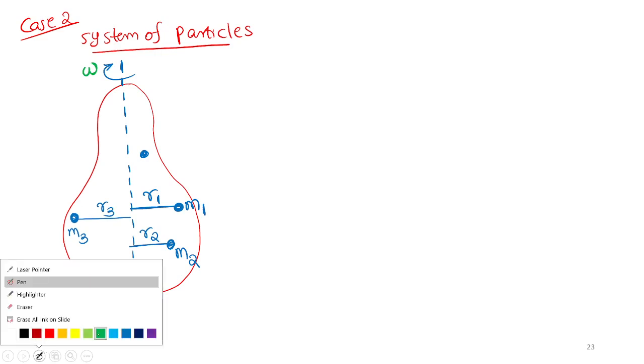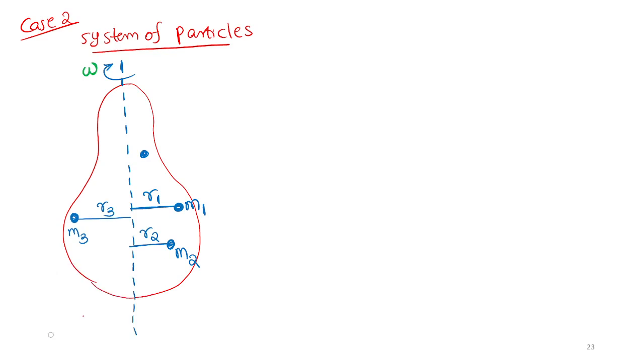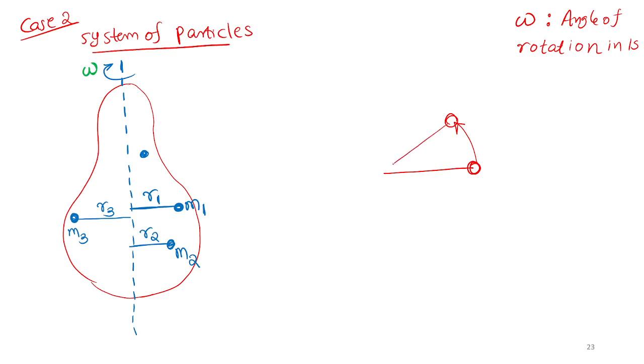Angular speed means, I have already discussed that. Angular speed omega is the angle of rotation in 1 second. In simple language we can say like that. A rotating body, in 1 second how much angle it rotated. A body is rotating like this. In 1 second time, how much angle it is rotated.